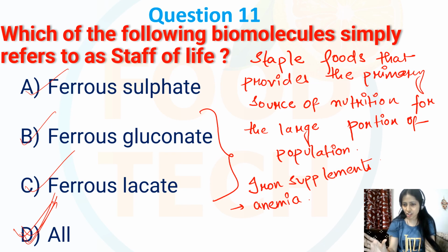This iron is actually an essential nutrient for the population. That is why ferrous sulfate, ferrous gluconate, ferrous lactate are used as iron supplements, and that is why the term staff of life is used here, since it provides us the supplement of iron to fight against the deficiency disease anemia. So over here my correct option will be D, that is all.